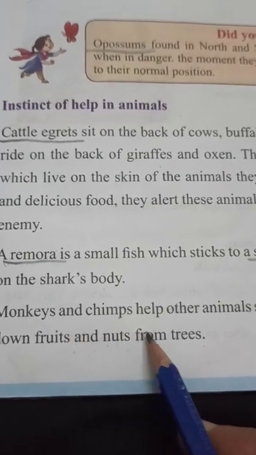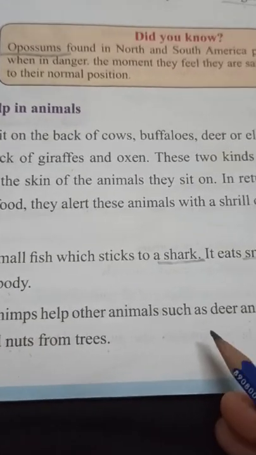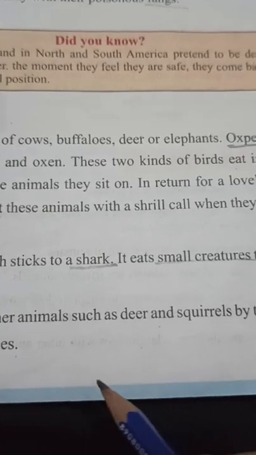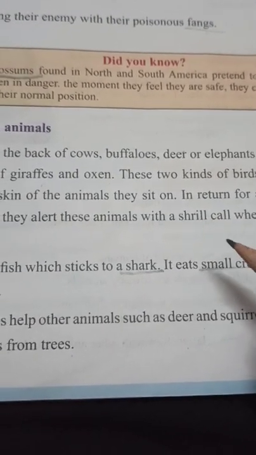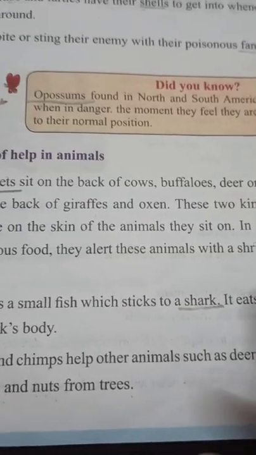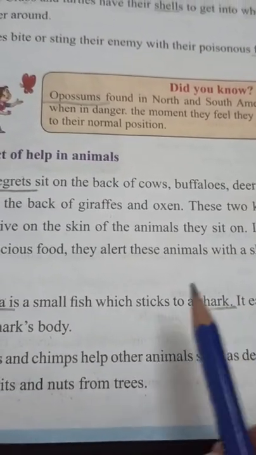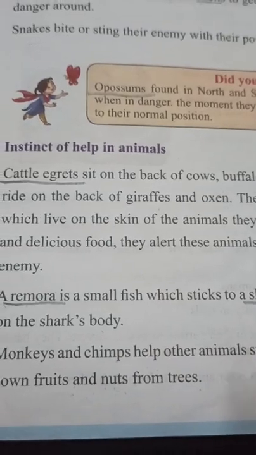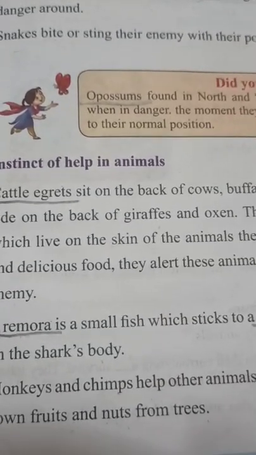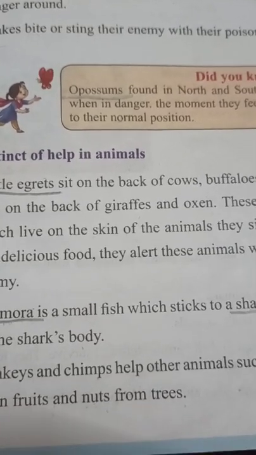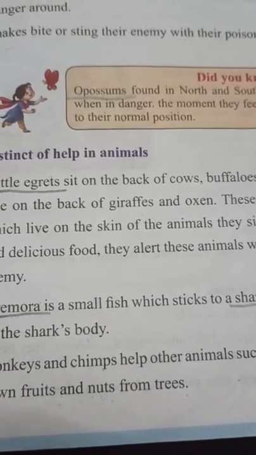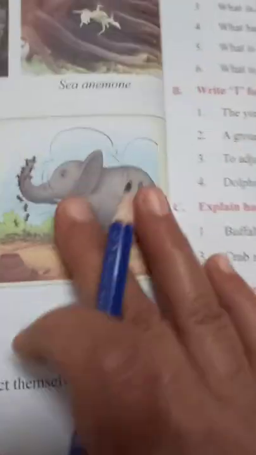Means monkeys and chimps, they help other animals also to get food in this way. So there is, we can say, a beneficial relationship here. We have seen in these paragraphs that many animals help the other animals in one way or another. Okay, so after this,